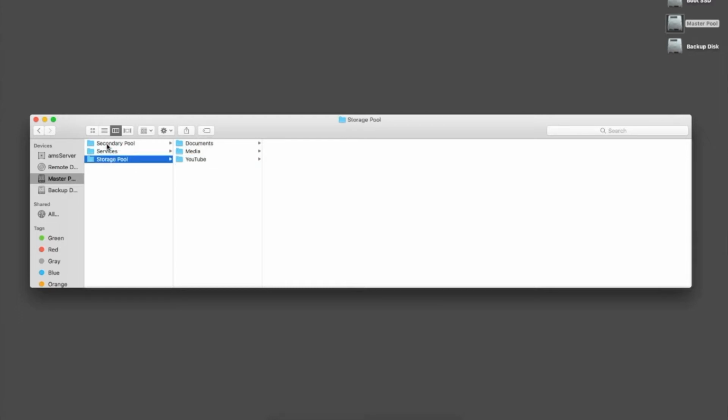So if we go to storage pool, this is my main file share. And you can see here I have my YouTube video stuff, my pictures and whatever, and then documents, and there are sure to be more folders in there pretty soon. And then, yeah, that's basically the file system.